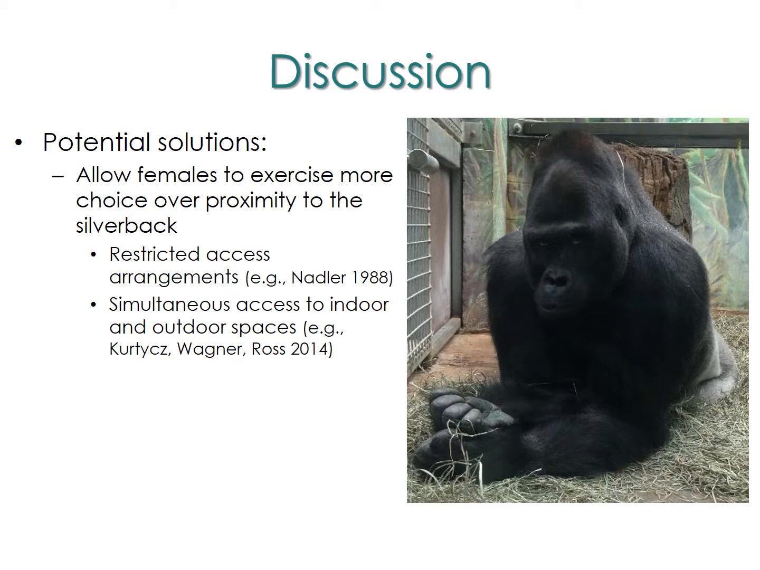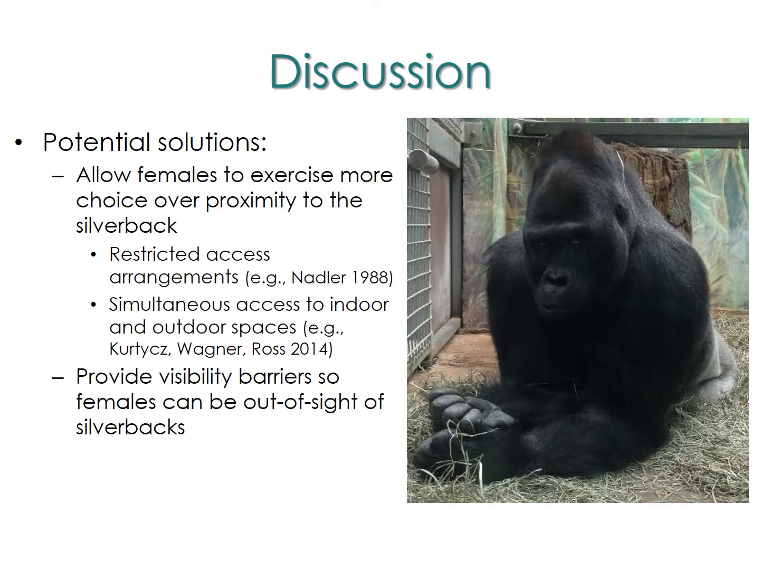More recently, Curtis, Wagner, and Ross examined the effect of providing simultaneous access to both indoor and outdoor spaces to gorillas housed at the Lincoln Park Zoo in Chicago. And what they observed is that when they provided access to both indoor and outdoor spaces at once, this allowed the gorillas to put more distance between themselves, which is a strategy that gorillas typically use to avoid conflict.